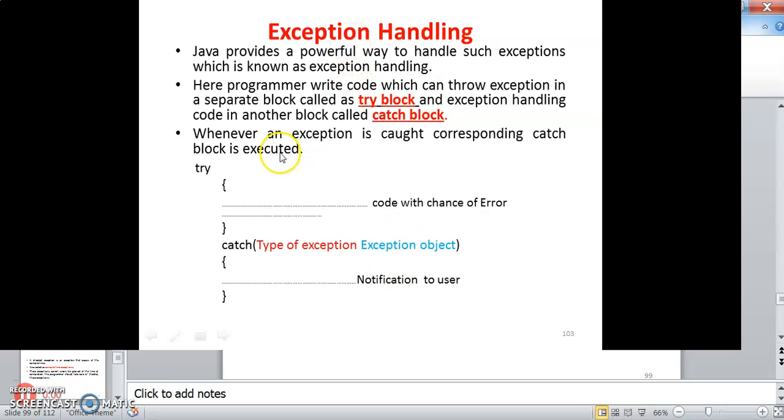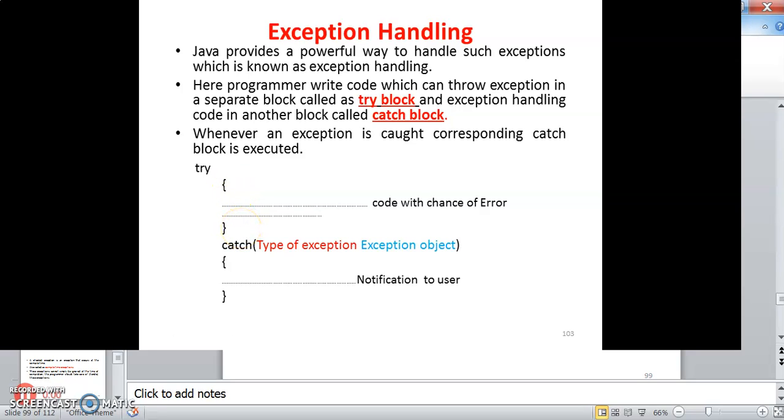Exception handlers are try, catch, and finally. Java has a powerful way to handle such exceptions, which is known as exception handling. The programmer writes all the code inside the try block. From the try block, the exception is thrown, and it is caught by the catch. Only the matching catch exception handler will catch the exception. So exception handling code is written inside catch, and the program is written inside the try block.